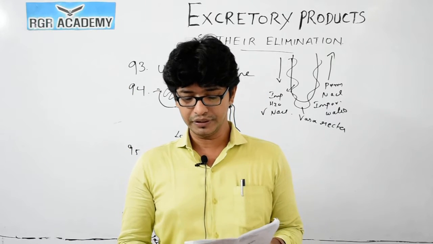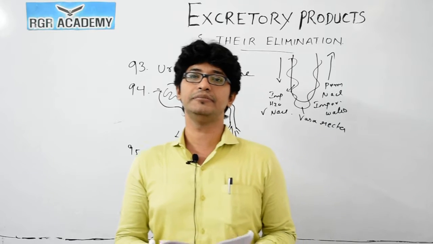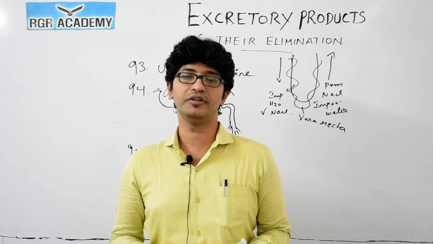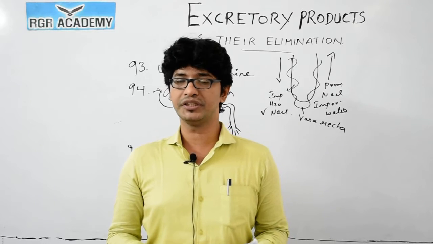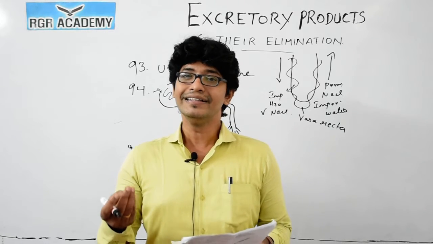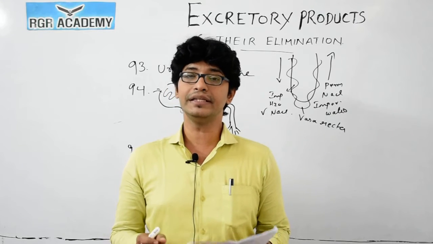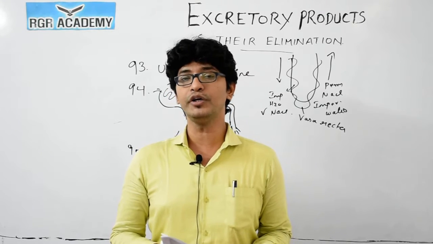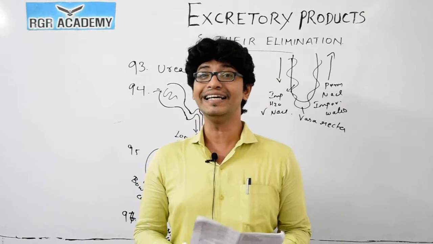102. Next question. ADH deficiency shows the following. If a person is deficient in this particular hormone, or it is not properly produced in the person, then what will be the symptom? All 4 options are given here, but you could see polydipsia and polyuria. This condition we call diabetes insipidus.